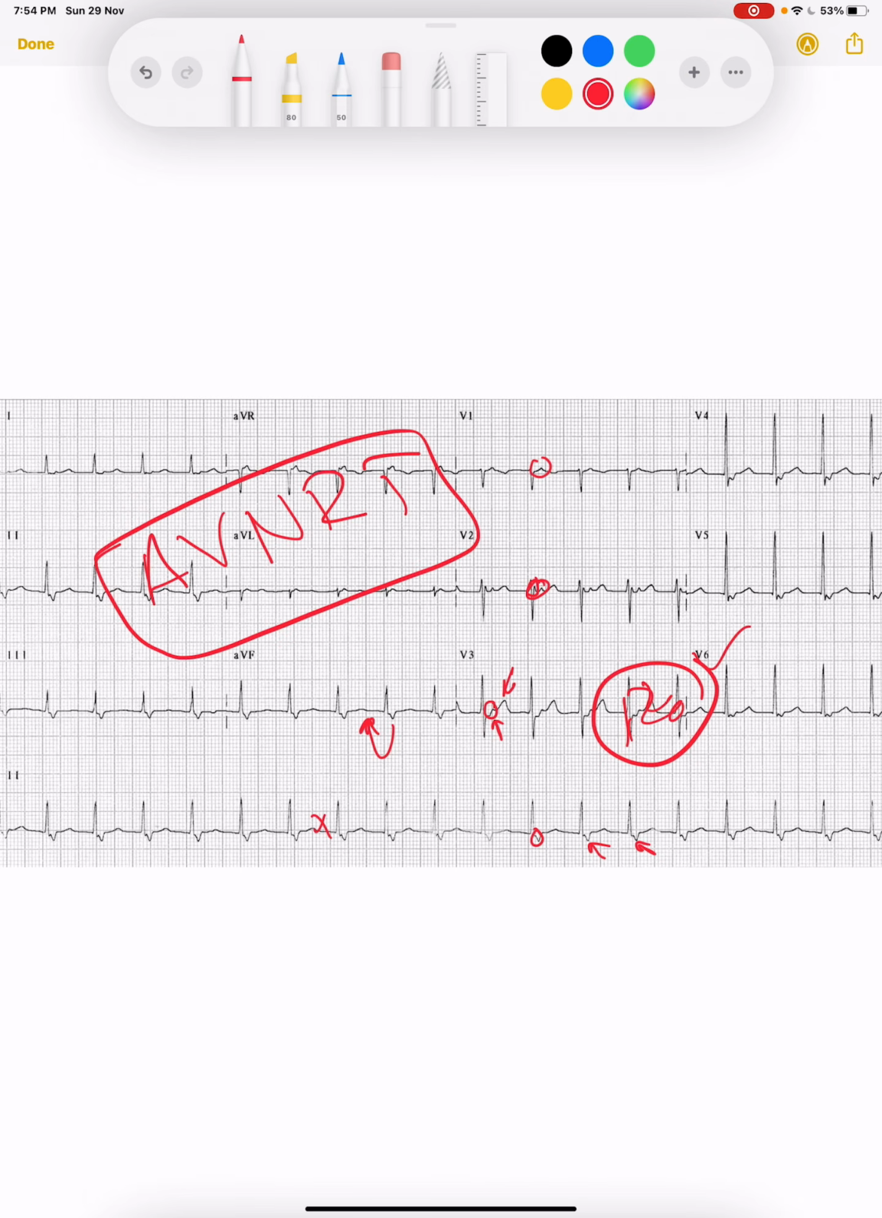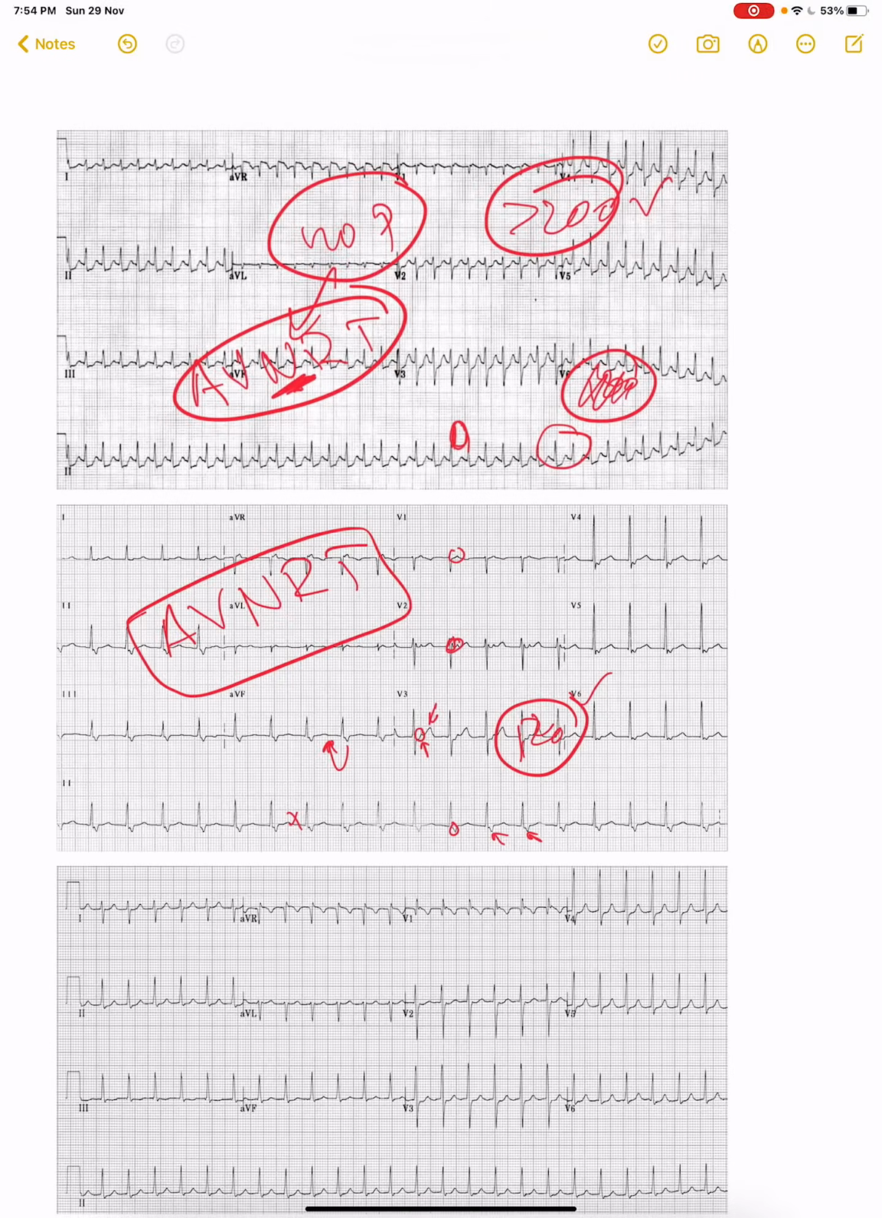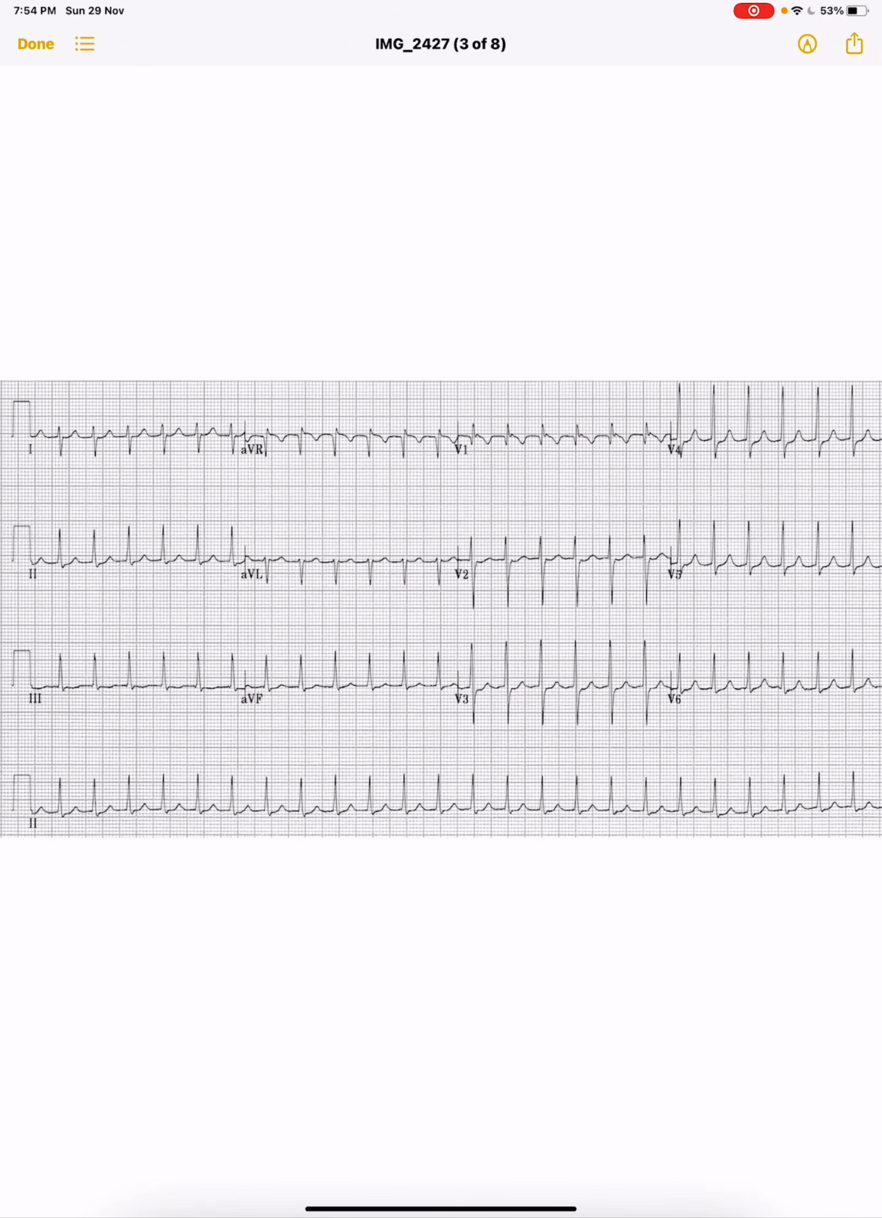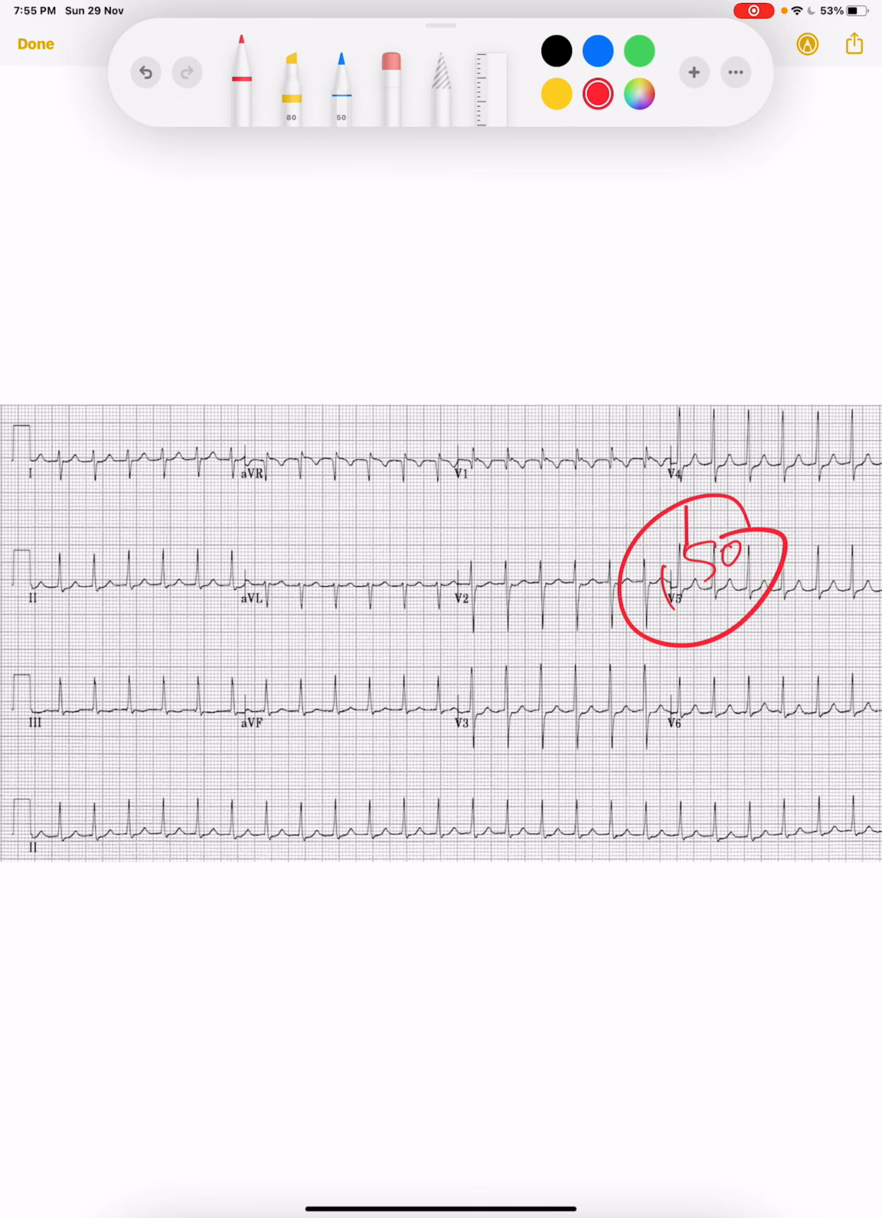Okay. So tachycardia, one thing. Second thing, no P wave before QRS complex. And third thing, rhythm is regular. Let's go to the next one. So there is tachycardia. Rate is almost 150. If rate is almost 150, look for the P wave. Do you have any P wave? No P wave. Rhythm is regular.